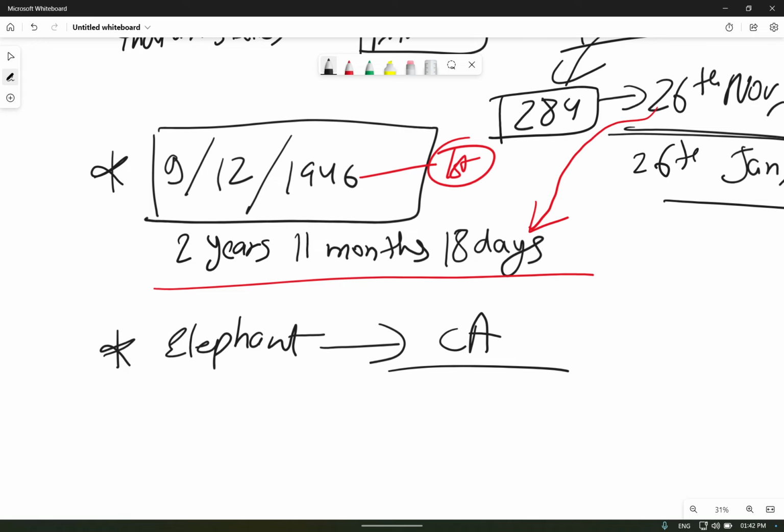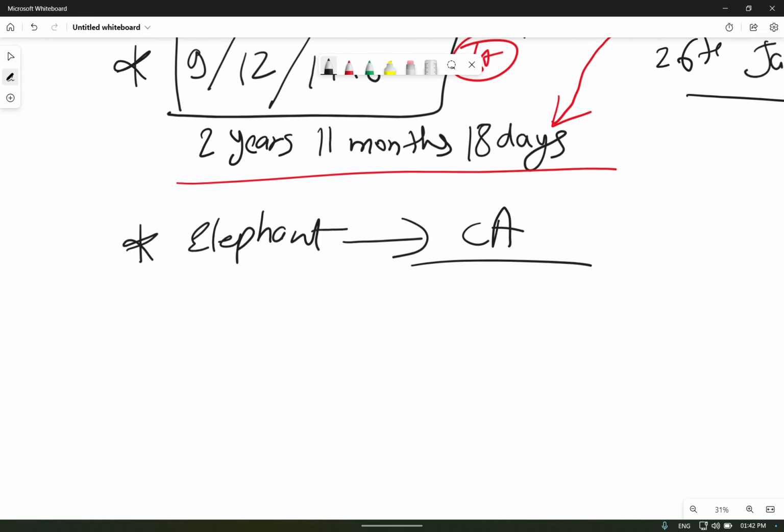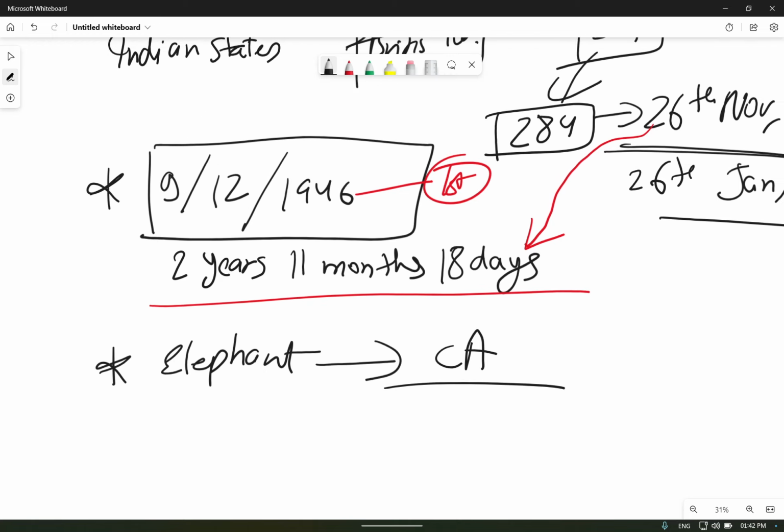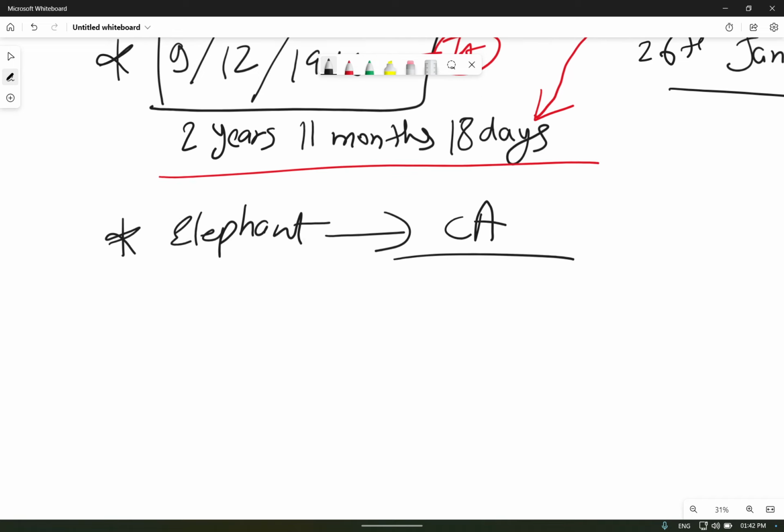These were the objectives of the resolution presented by Pandit Jawaharlal Nehru for the task the Constituent Assembly was going to undertake.